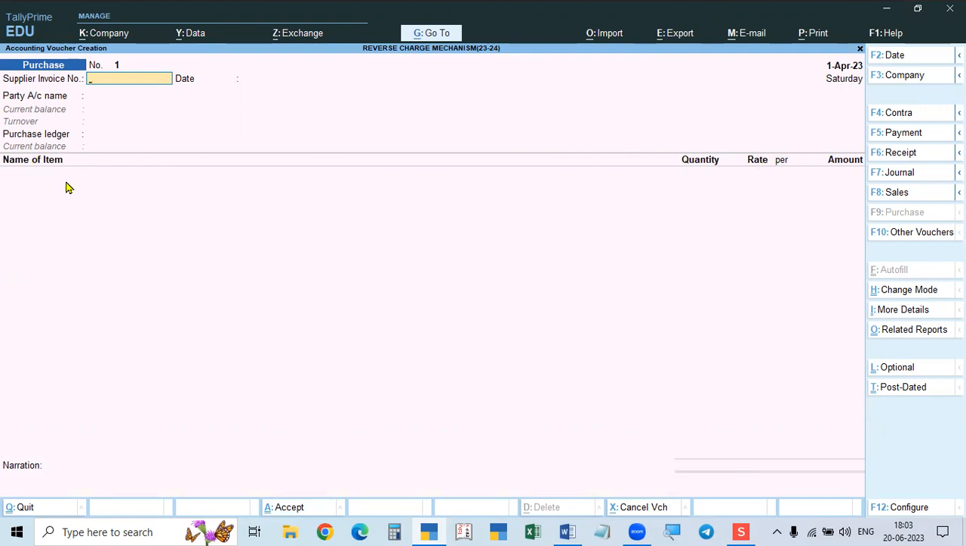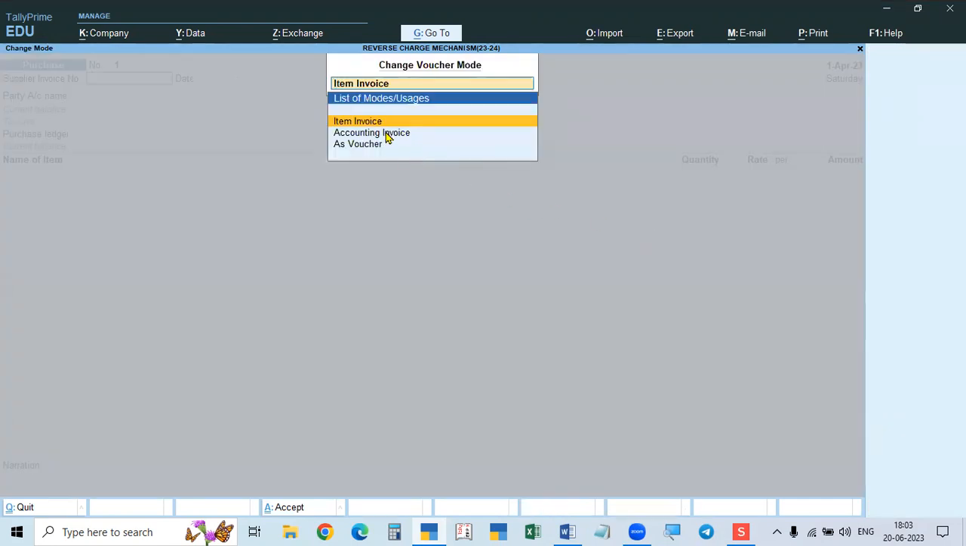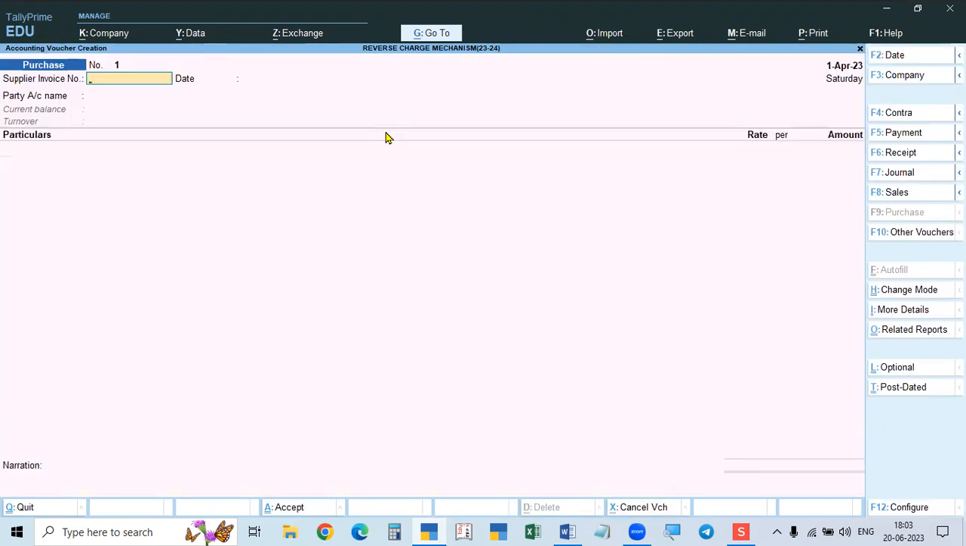In addition to the goods, if you provide some service also, it is also to be entered here. But if you are purchasing or selling only service, for that entry we have to use accounting invoice. Because we are purchasing service, we go to change mode and select accounting invoice. After this, if you are again selling or purchasing goods, you have to go to item invoice. Here, I am giving 1st April.